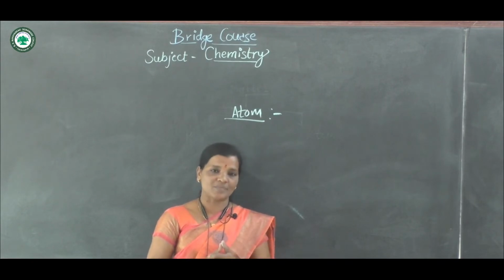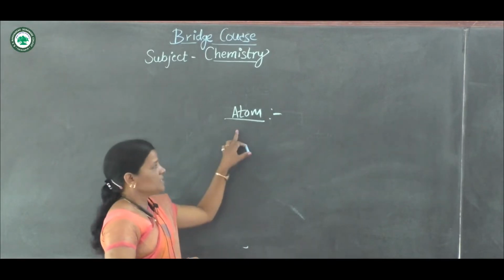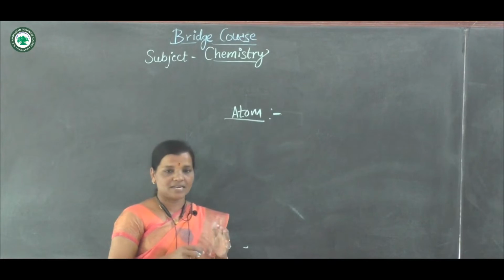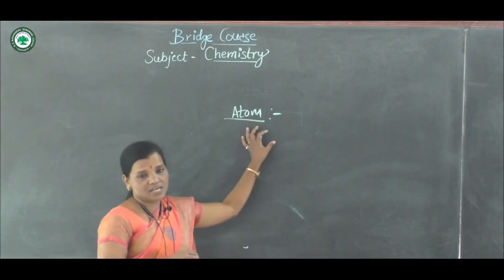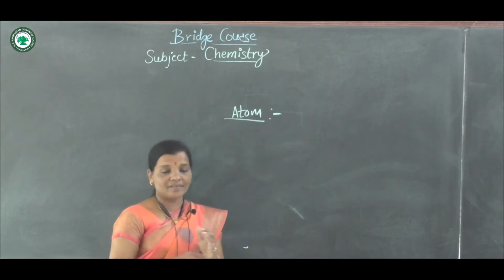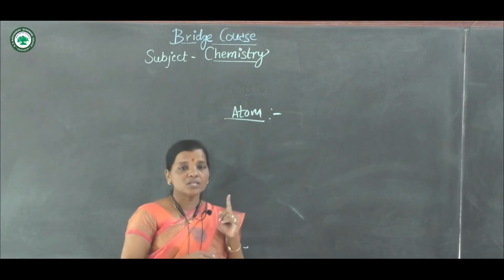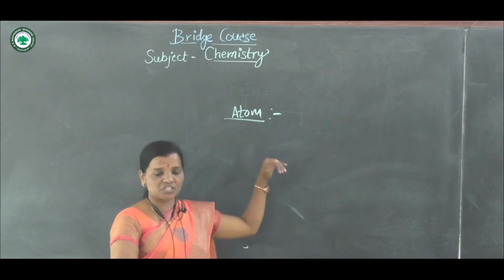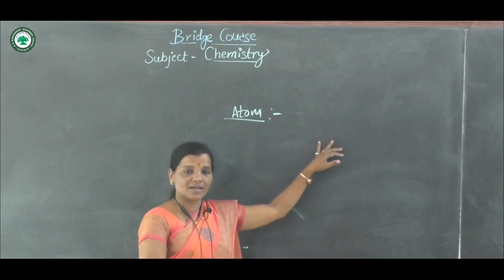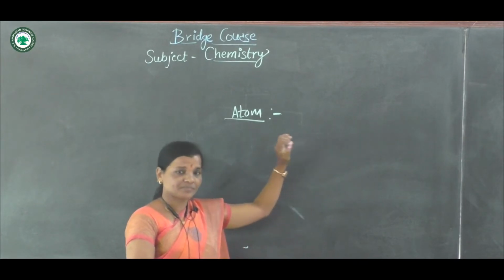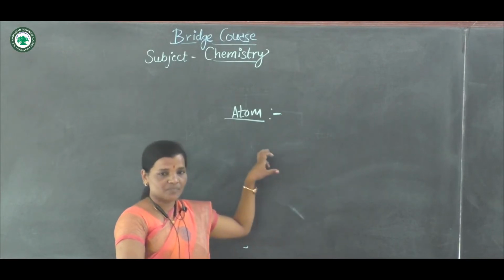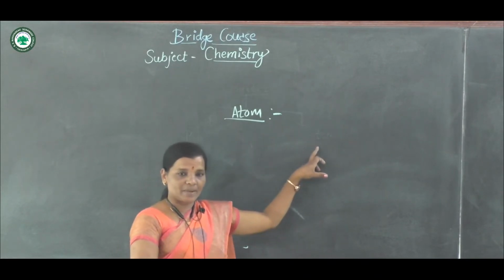According to Dalton, atom is indivisible, that is, not divisible further. So firstly we are stating the definition of atom. Atom is an indestructible part of an element, the smallest tiny particle.